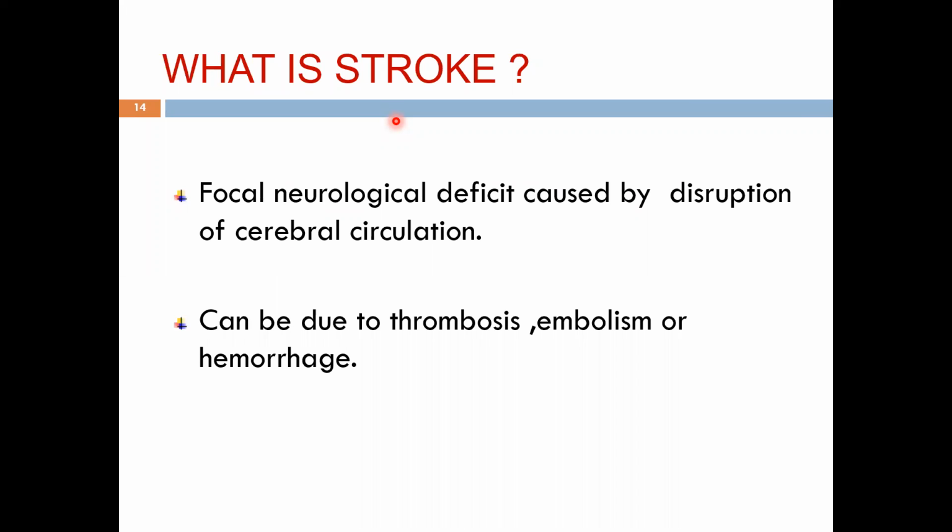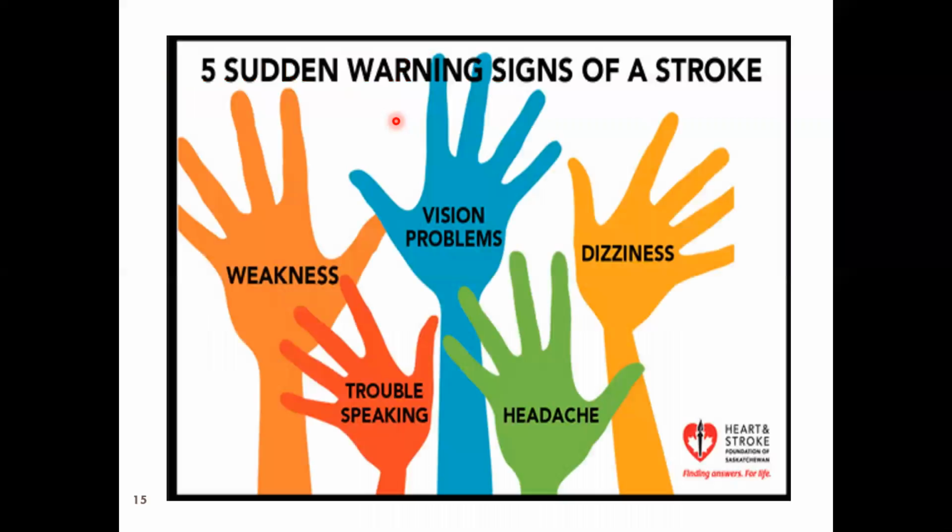What is stroke? It's a focal neurological deficit caused by disruption of the cerebral circulation. This disruption can be a block in the vessel, or a clot can arise elsewhere and then block the vessel in the brain, or it can produce a disruption of the blood vessel leading to hemorrhage in the brain. All these will produce stroke. Next slide, please.